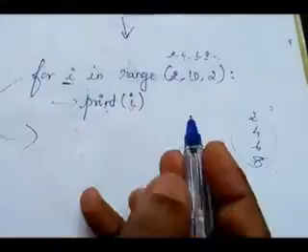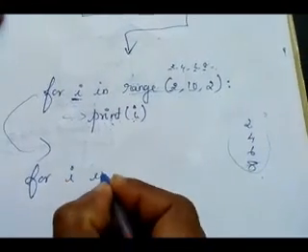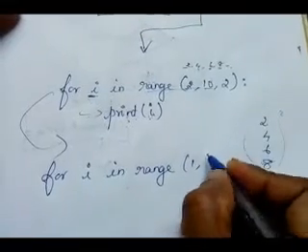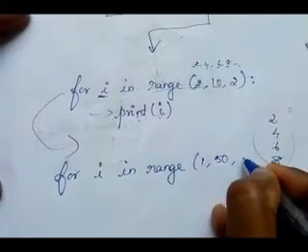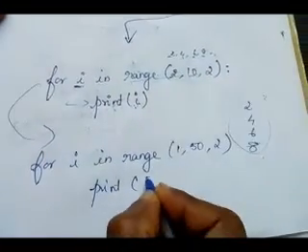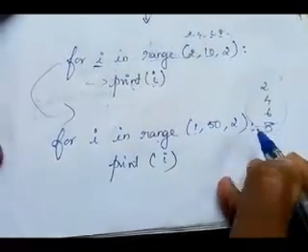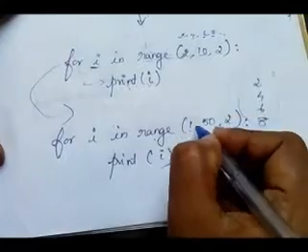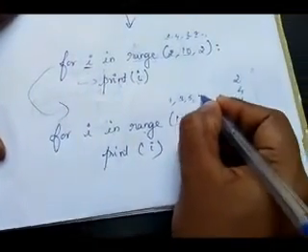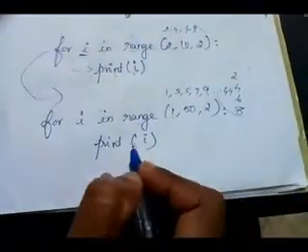Okay. In the same way we can generate the odd numbers also. How? For I in range 1, then I am taking now 50, then 2. Then print I. Okay. Then see here, the range function generates the list of values. What are the values it generates? 1, 3, 5, 7, then 9, up to 49 it will be generated.